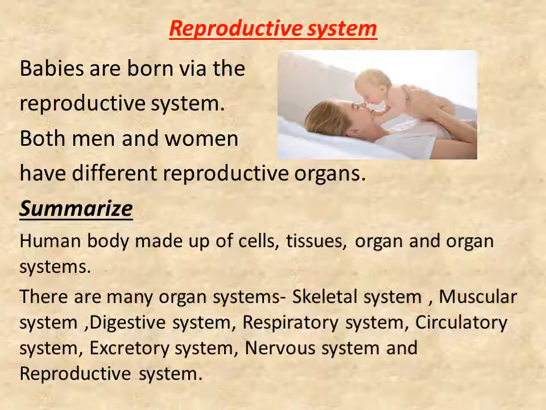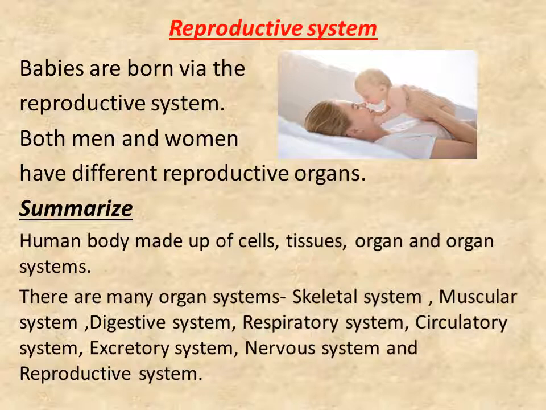Now let us learn about the reproductive system. Babies are born via the reproductive system. Both men and women have different reproductive organs. So children, I hope you understood all the organ systems, how they work, how they function in our body.